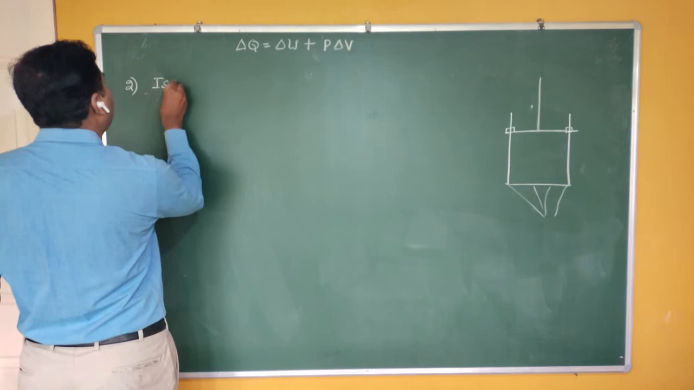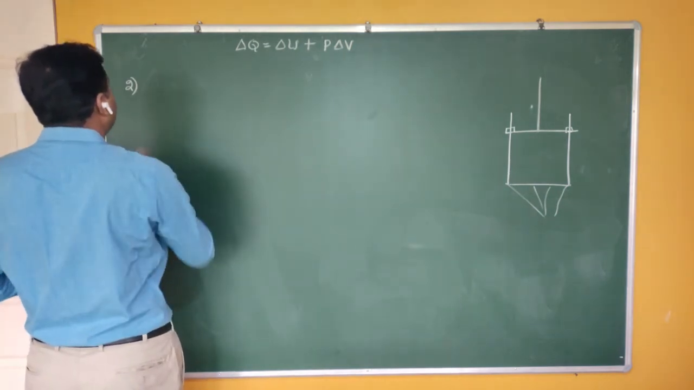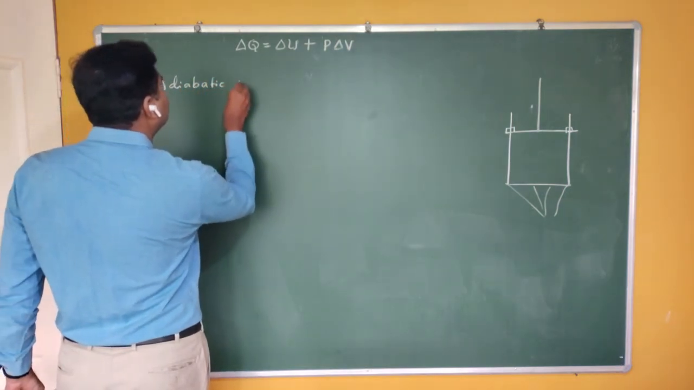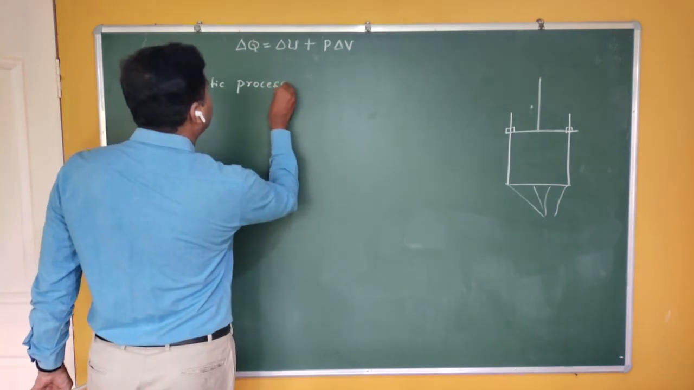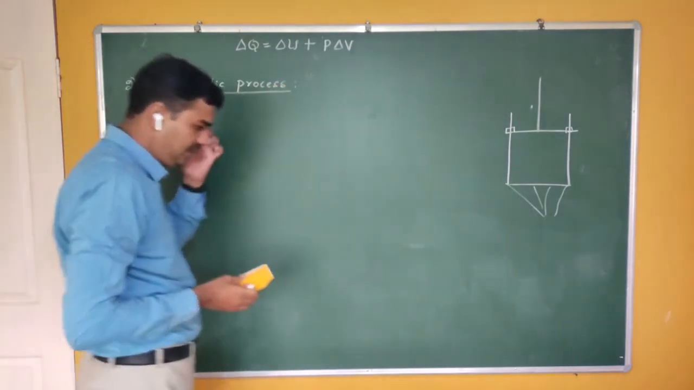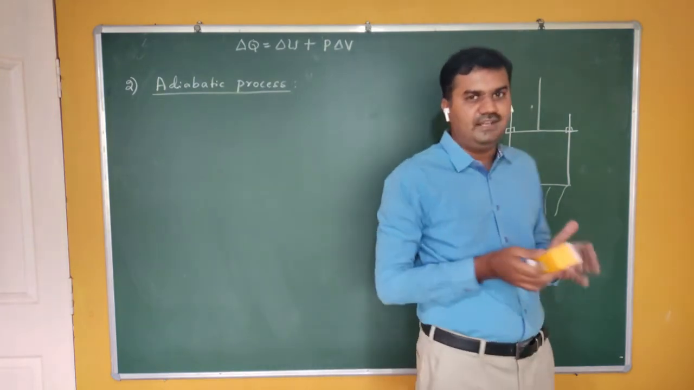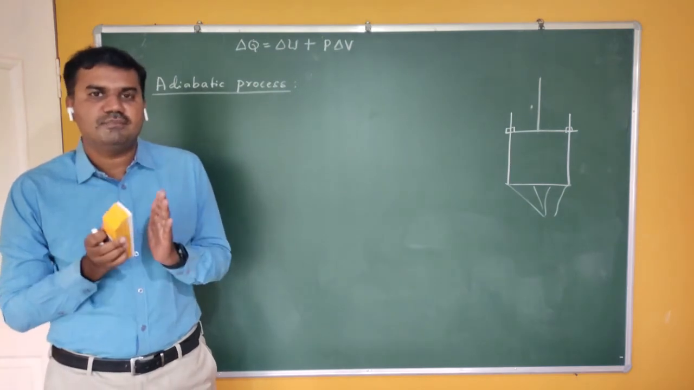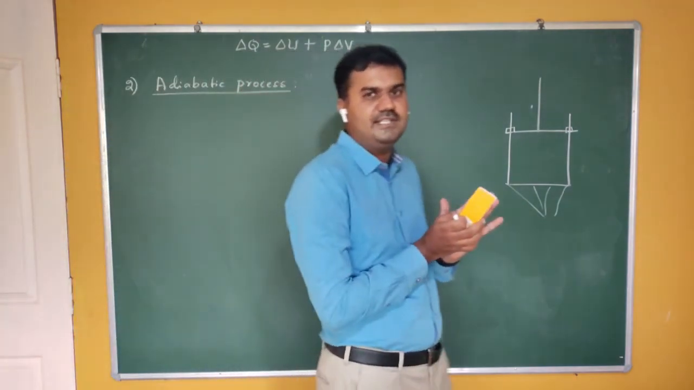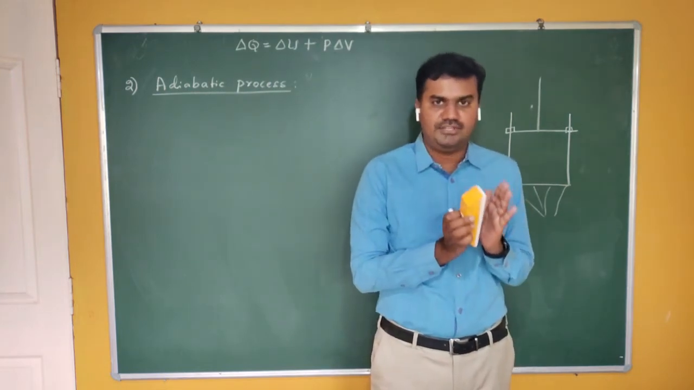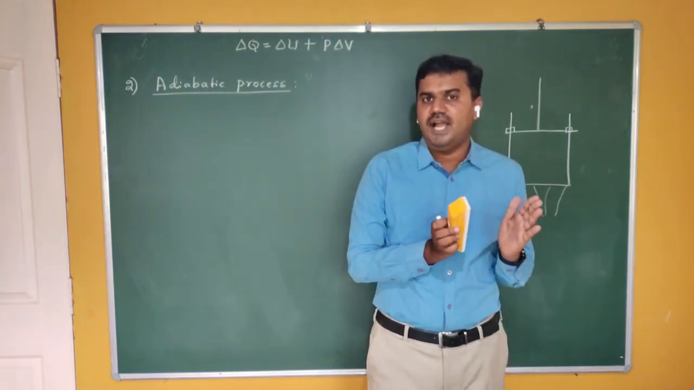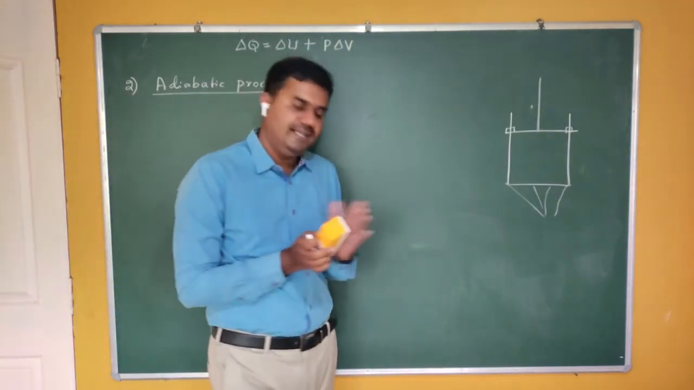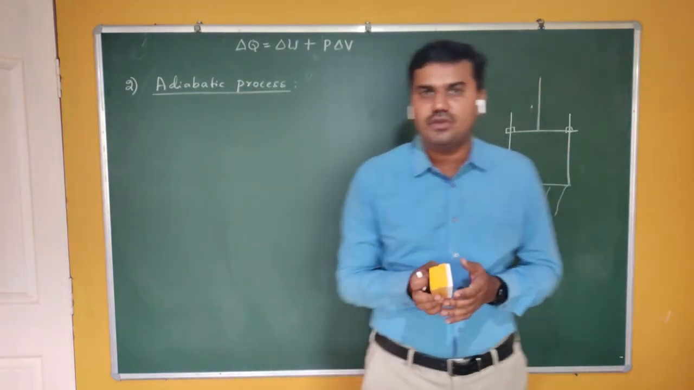Next is the adiabatic process. What is meant by an adiabatic process? We know that adiabatic means there is no exchange of heat between the system and the surroundings. The system neither absorbs heat energy nor liberates heat energy to the surroundings. That is called an adiabatic process.